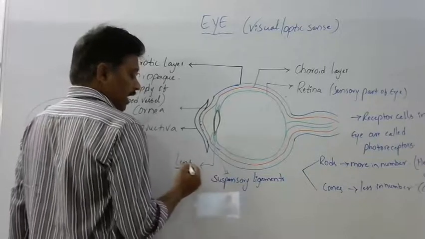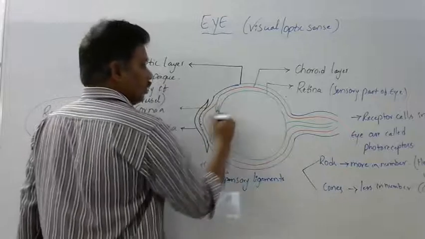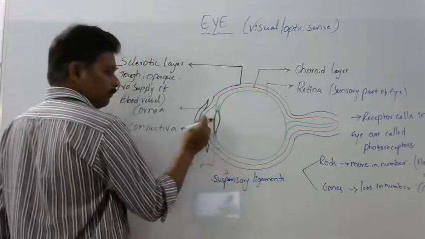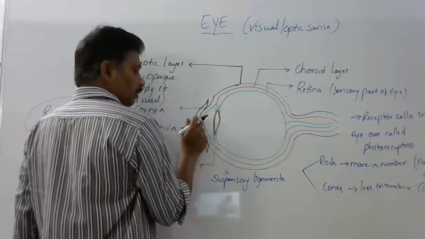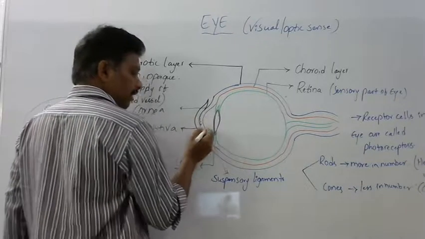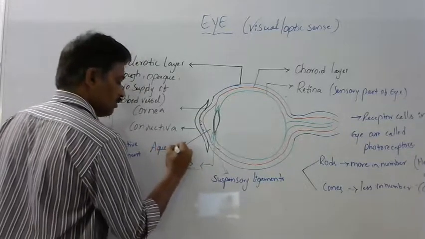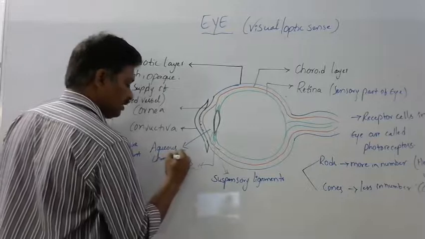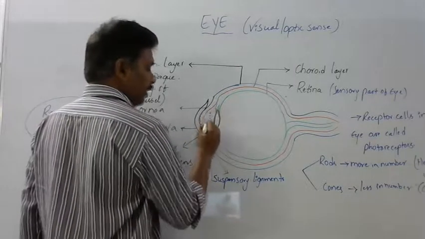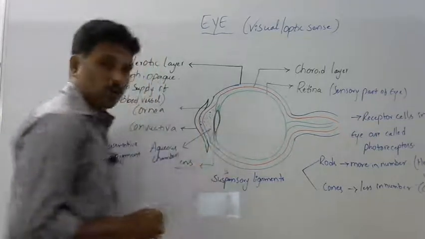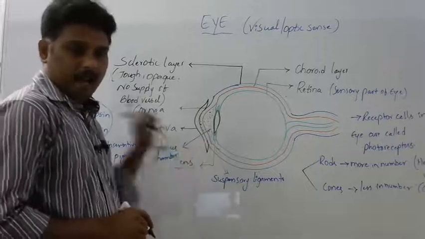The first one, the front one, the empty space between the sclera and the biconvex lens, is called the aqueous chamber. It consists of a transparent fluid called aqueous humor.